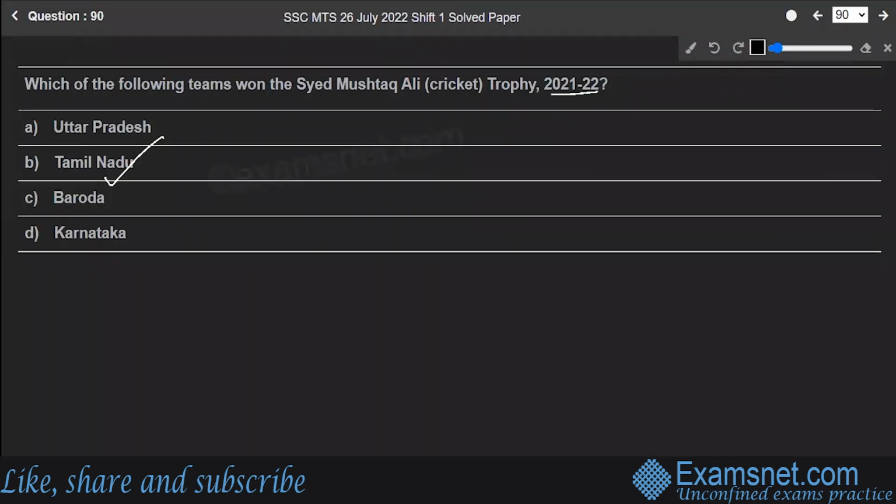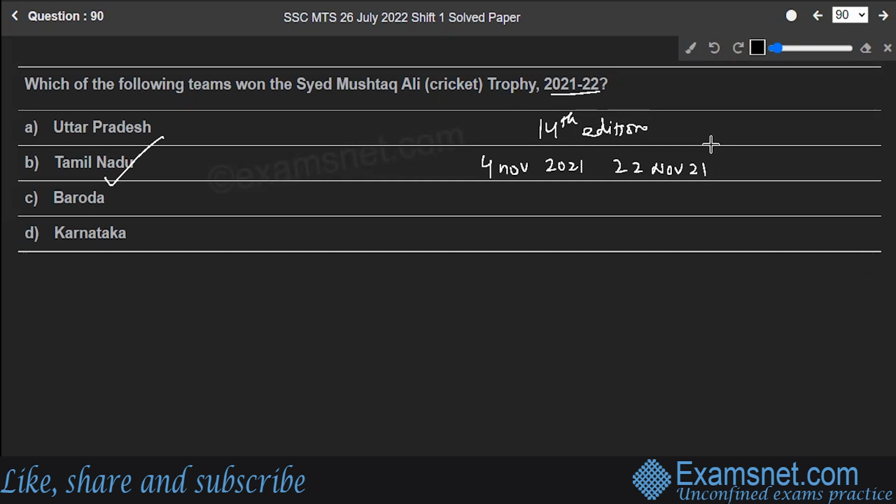The 2021-22 Syed Mushtaq Ali Trophy was the 14th edition of the tournament. It started on 4th November 2021 and the final was on 22 November 2021. It was postponed from 27 October 2021, but eventually it started on 4th November.